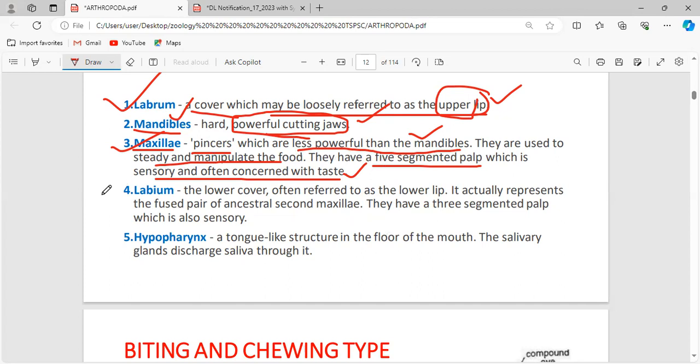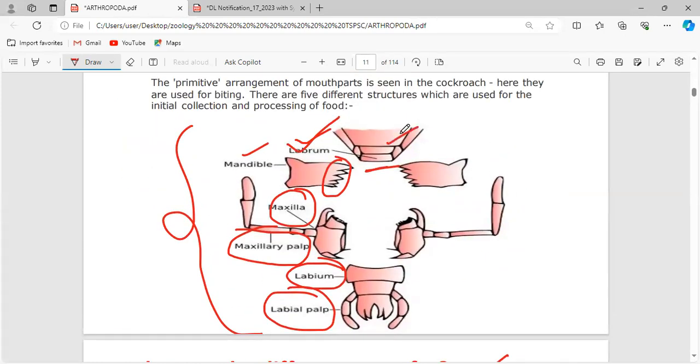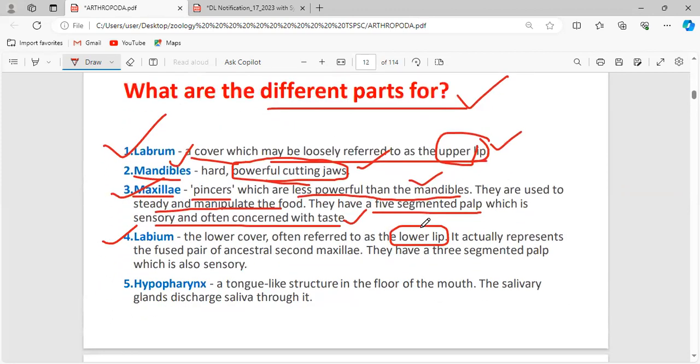Okay, what is the labium? The labium is said to be the lower lip. The labrum is present on the upper side, and is said to be the upper lip. The labium is present on the lower side, which is said to be the lower lip. Clear? It represents the fused ancestral second maxillae. So the labium is said to be the second maxillae. And it has a 3-segmented palp, which is also sensory. This palp is nothing but the labial palp.